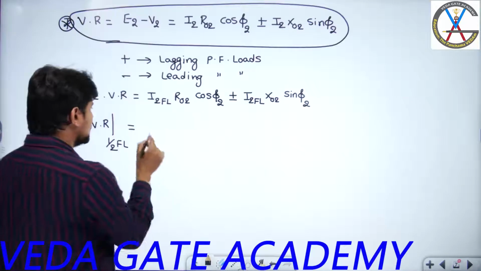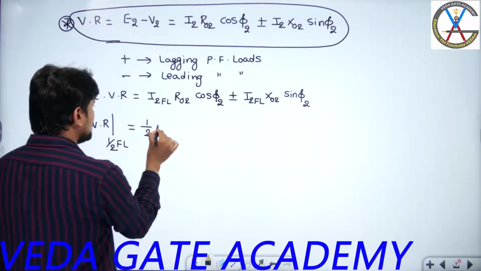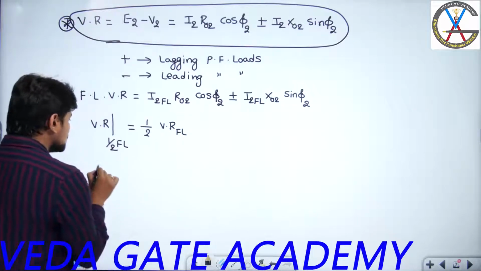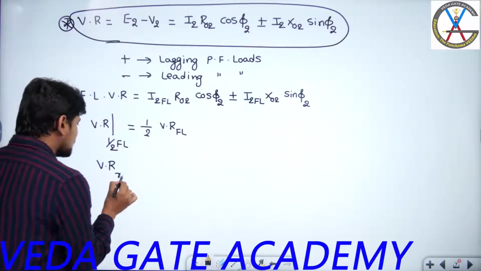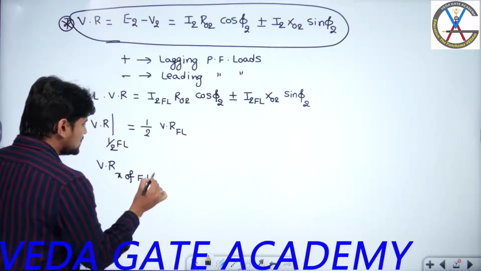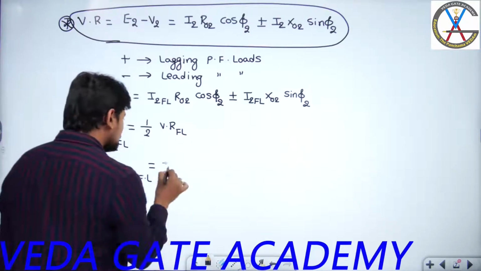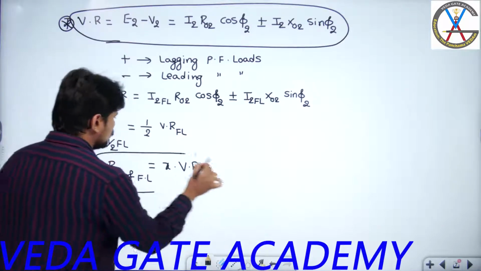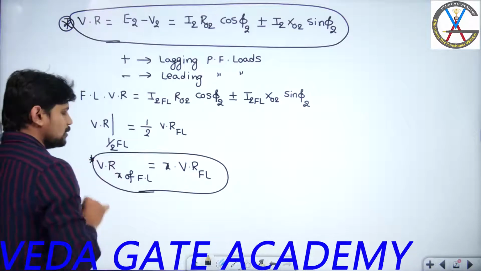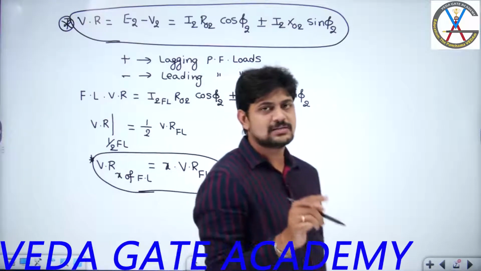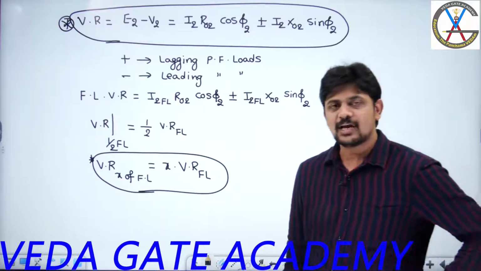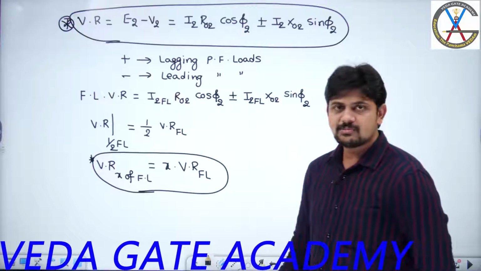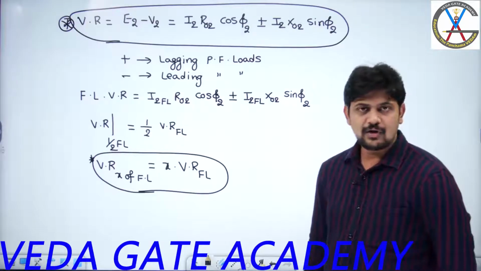If you take 1 by 2 as common, can I write this as 1 by 2 times the full load voltage regulation? Now if I generalize this expression, can you tell me what is the voltage regulation at x fraction of full load? The voltage regulation at some x percentage of loading will be equal to x times full load voltage regulation. So this is another important point. The voltage regulation at x fraction of full load will be equal to x times full load voltage regulation. Have you understood this point?